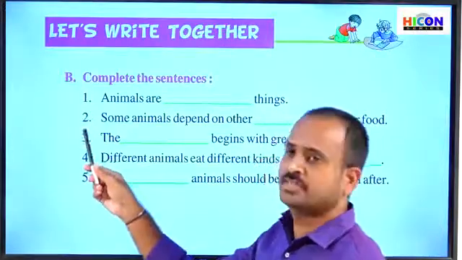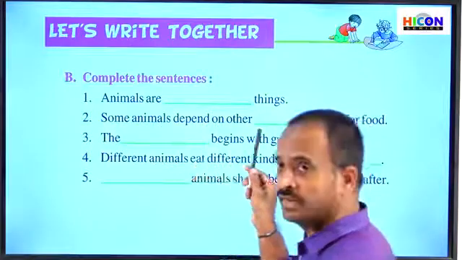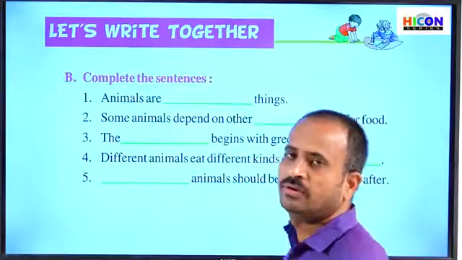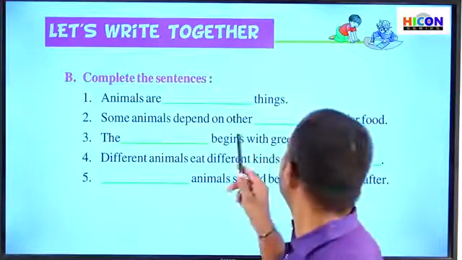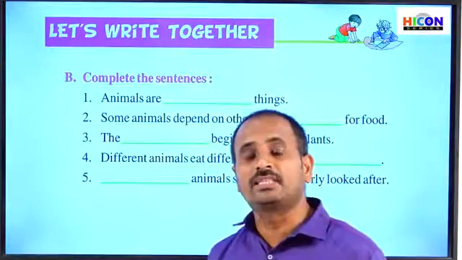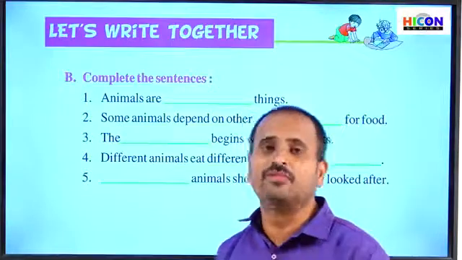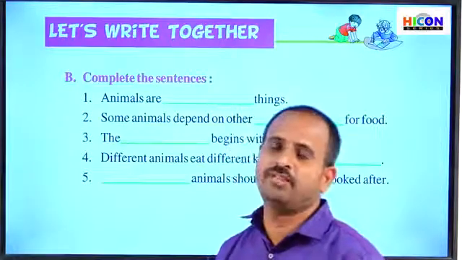That is the second sentence. Some animals depend on other dash for food. So children, some animals, especially carnivorous animals, depend upon other animals for their food.